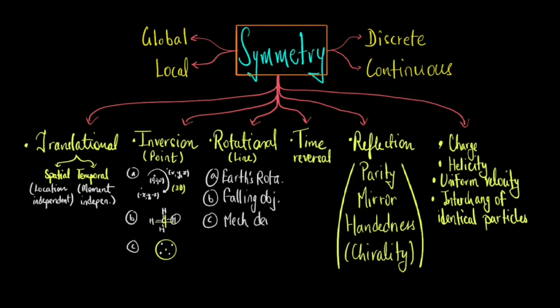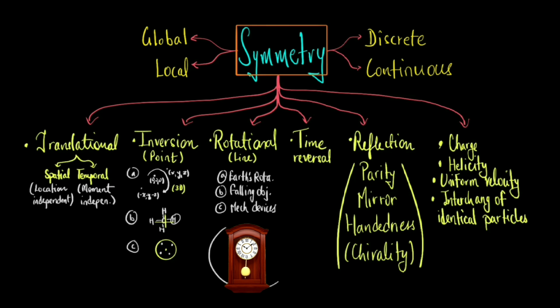Another example is in mechanical devices. While most mechanical devices function the same way regardless of their orientation due to rotational symmetry, a grandfather clock is an exception. If tilted, its pendulum might obstruct against the case, ceasing its function. This illustrates that while the internal mechanisms are subject to the same physical laws, their effective operations can be influenced by the orientation due to the external gravitational forces.